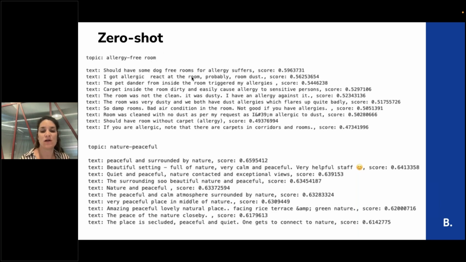It actually learns the semantics of that and how to retrieve the best reviews that are talking about this topic. Also, you can see for nature peaceful: peaceful and surrounded by nature, very calm and peaceful. So it's not an exact match, but it found a very good context of this topic.